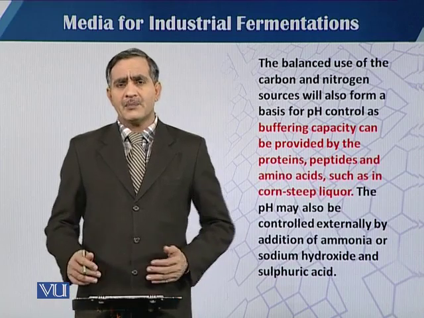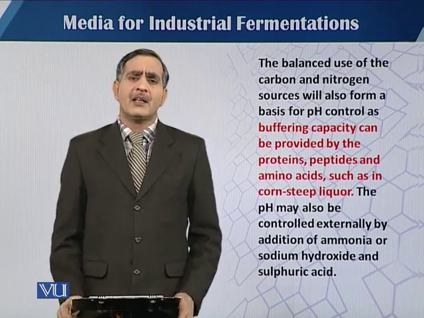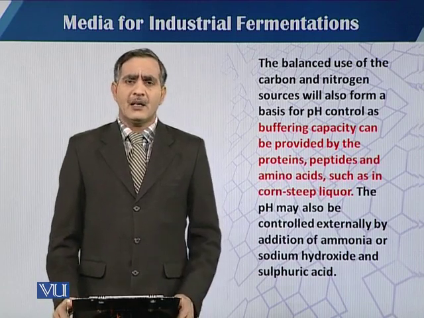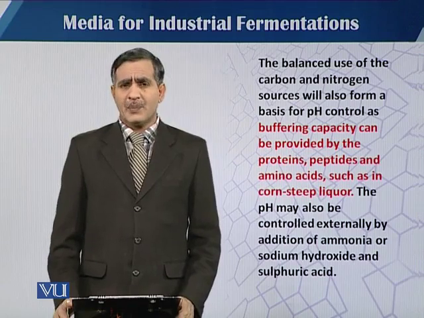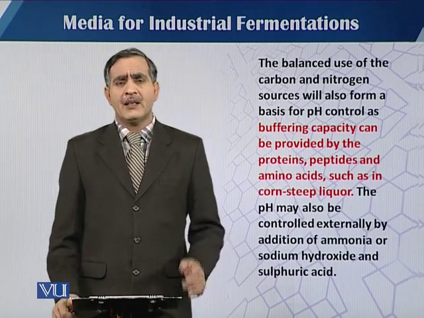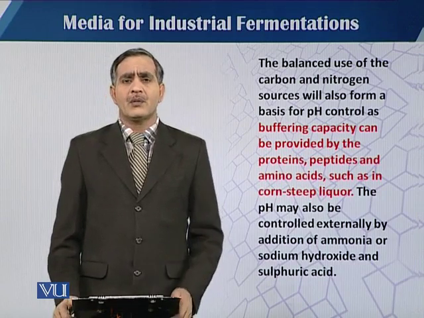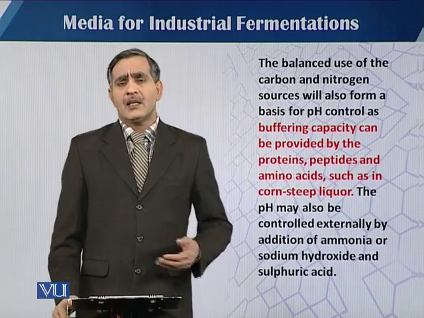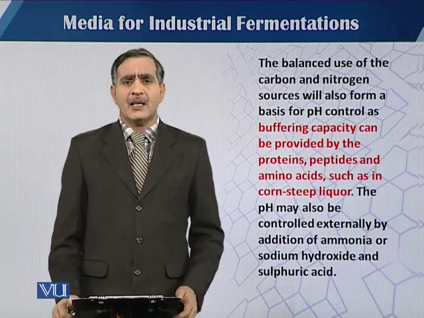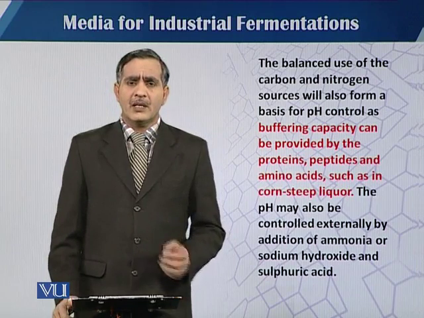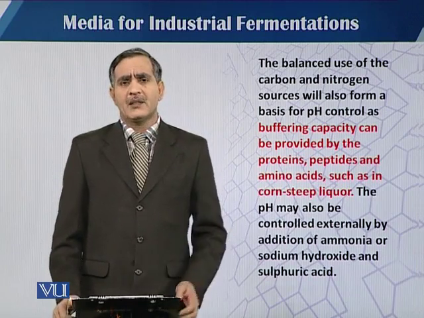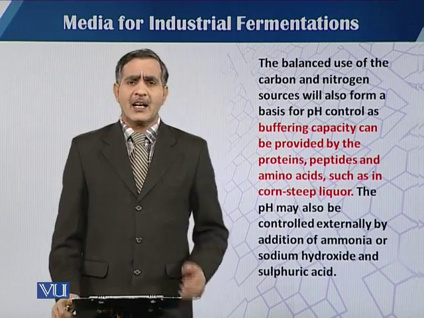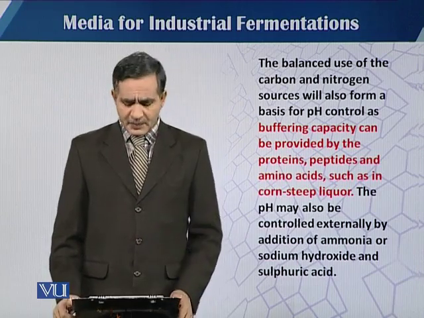So when we add any compound and set the different ingredients of the medium, keep in mind the chemical nature of those ingredients. We can set the pH of the medium this way, rather than adding some alkali or acid compound separately or during the fermentation process. Our maximum effort is to include those ingredients, elements and minerals as part of the fermentation media that automatically control a minor drift in the pH.